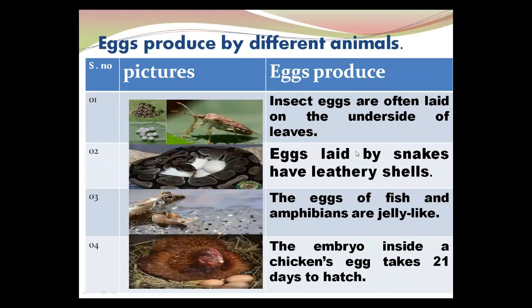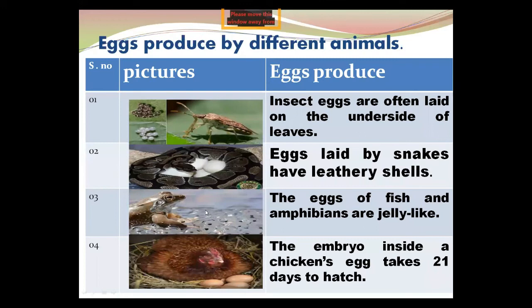Now, eggs laid by a snake have a leathery shell, and sometimes we can say rubbery. Now this is the frog.